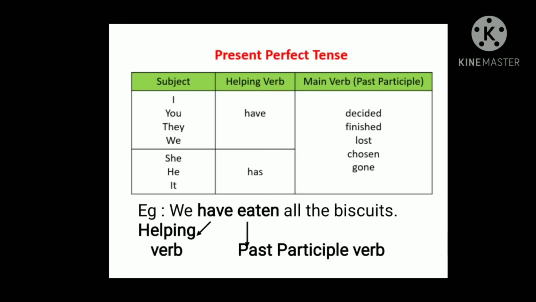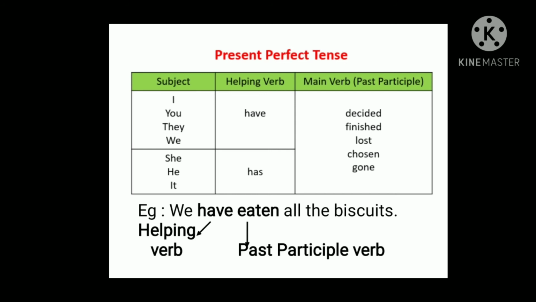I have given a tabular column. Yes, how to frame present perfect tense. There are three columns. One is subject, the first one, and you have the helping verb and main verb. Okay, so the helping verb when it comes to present continuous tense is am, are. Now here when we talk about the present perfect tense, what is the helping verb? Has and have.